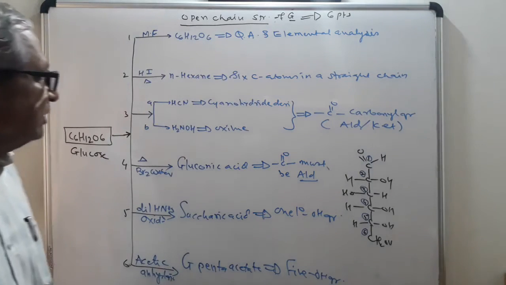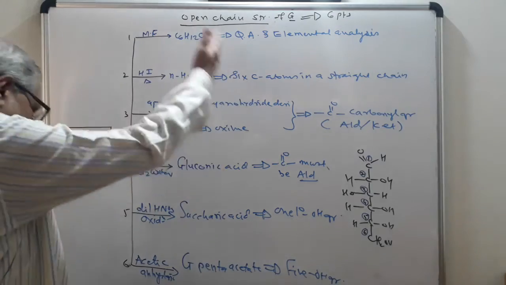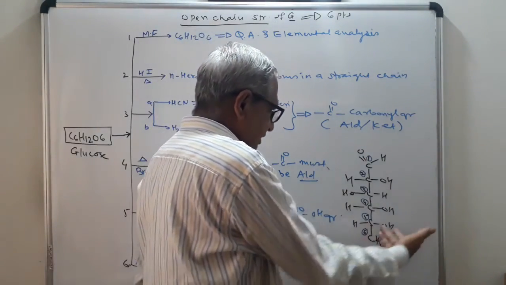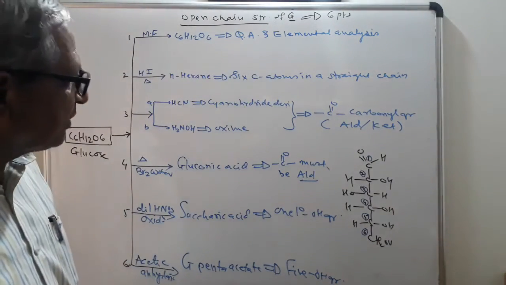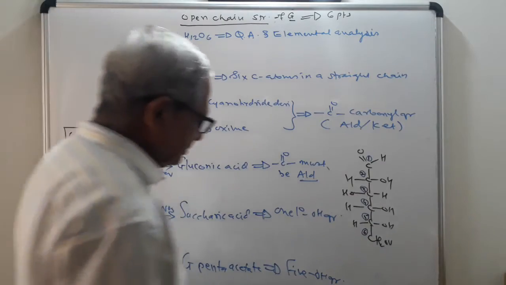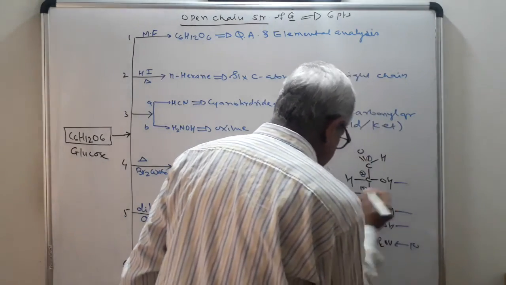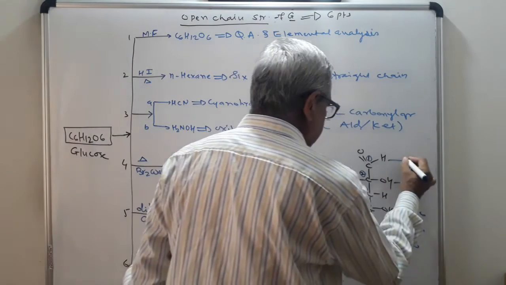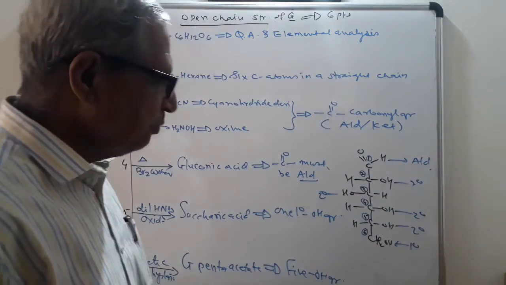So in this way, these 6 points are very, very important. When you consider the 6 points, you take the 6 carbon atoms in a straight chain, 5 OH groups on 5 different carbon atoms, and one aldehyde group. This is the primary OH group, and these 4 are secondary OH groups. This is the aldehyde group. So in this way, we completed the open chain structure.